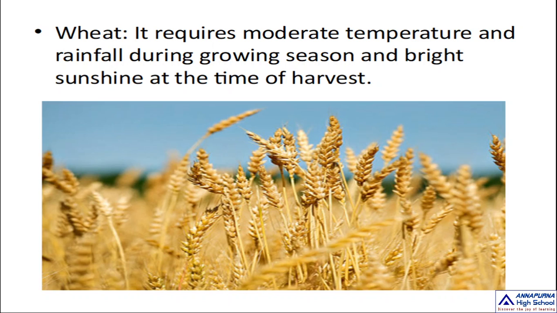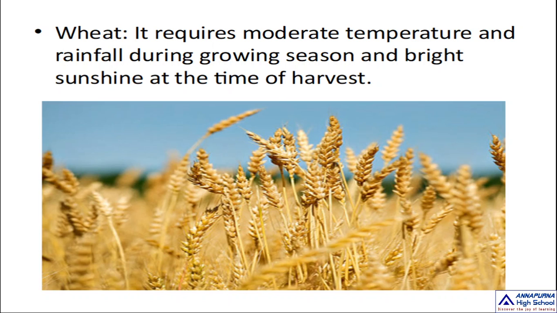It requires moderate temperature and rainfall during the growing season and bright sunshine at the time of harvest. This crop wants a moderate climate, which means neither too hot nor too cold.